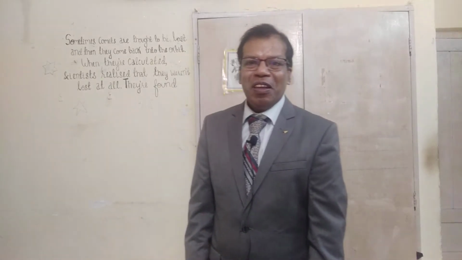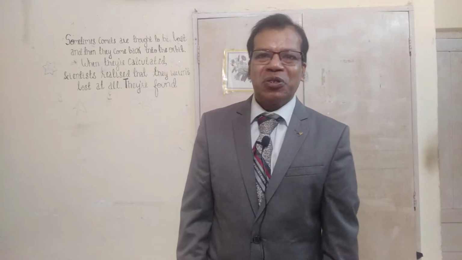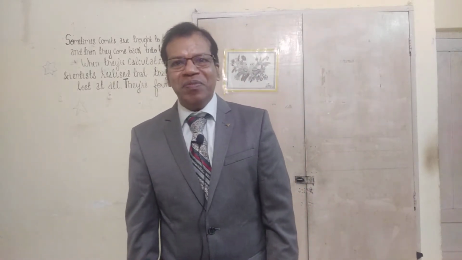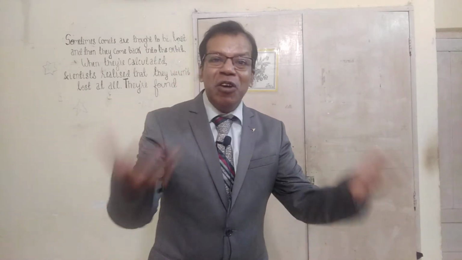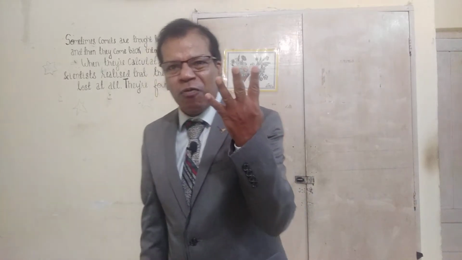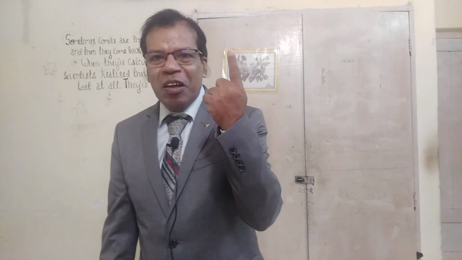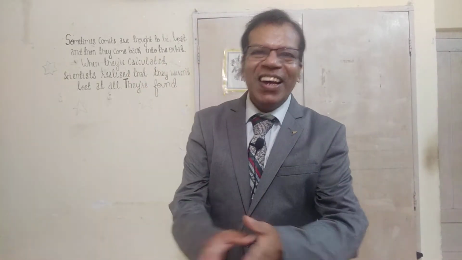Then neither male nor female is neuter gender. Book, pen, door, house, wall, tree, they are all neuter gender. They are neither male nor female. So friends, there are four genders: masculine gender, feminine gender, common gender, neuter gender.